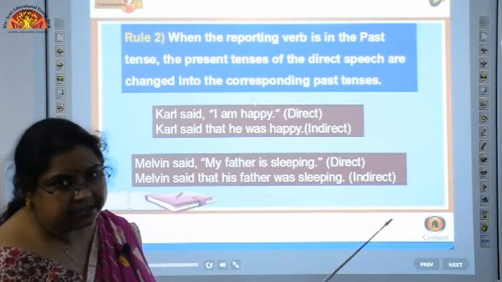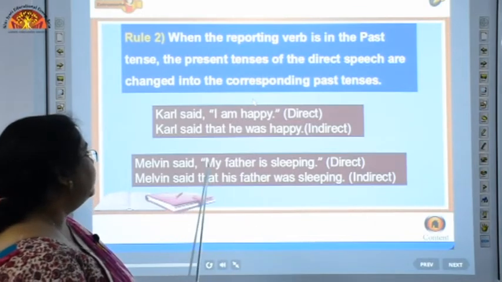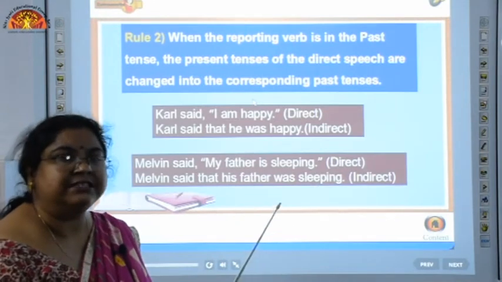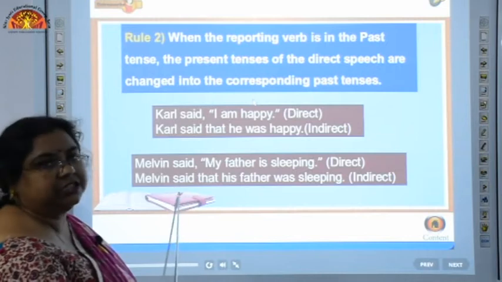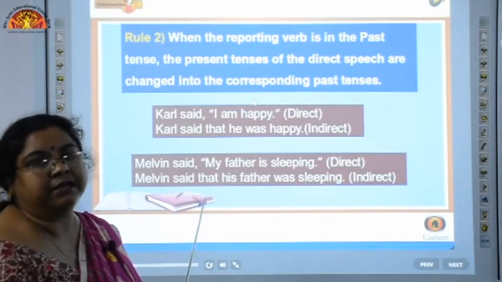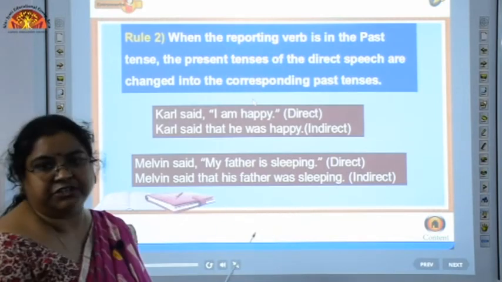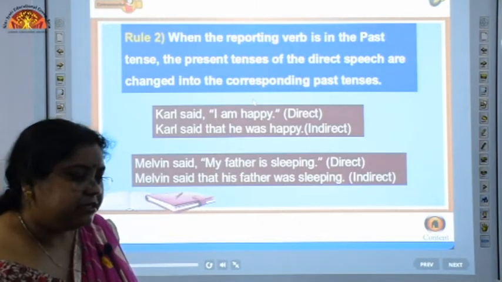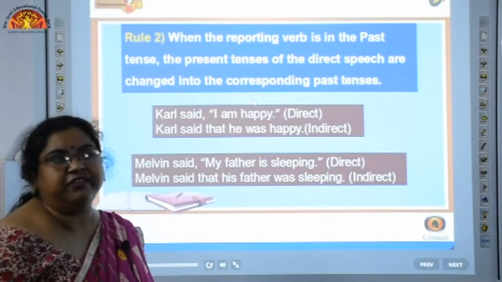So, the third person pronoun has been introduced here, and we have removed the inverted commas, and that has been introduced as the connector. Here we have not changed the reporting verb part. Only the changes come in the reported speech section. So, that is how we change the different sentences here. There are a few more aspects which we deal with.